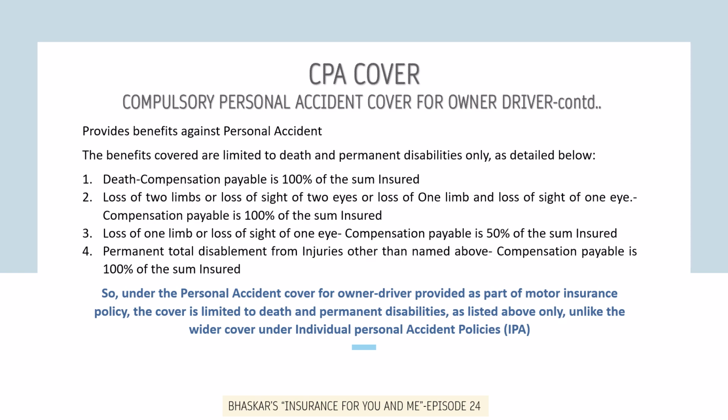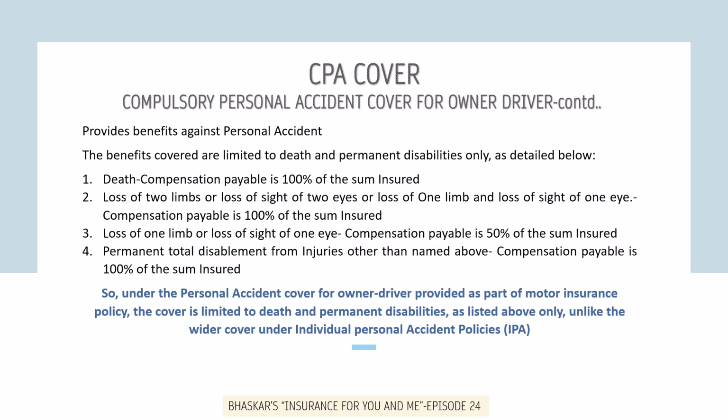And lastly, permanent total disablement from injuries other than what is listed, in which case the compensation payable is 100% of the sum insured. So under the personal accident cover for owner driver provided as part of motor policy, the cover is limited to death and permanent disabilities, unlike the wider cover under individual personal accident policies.